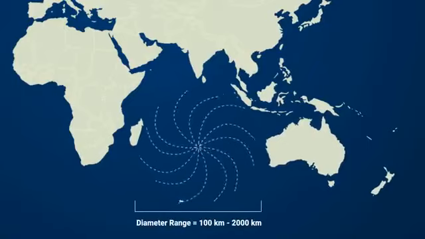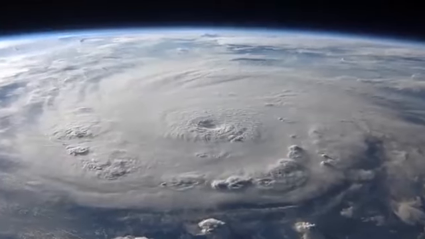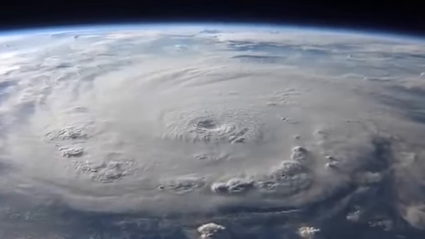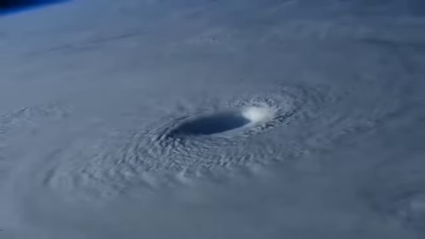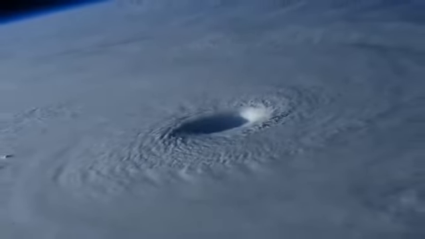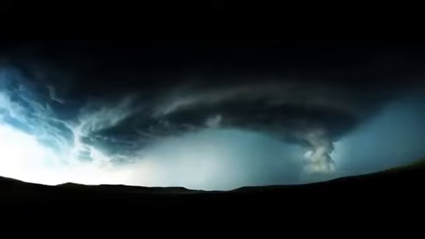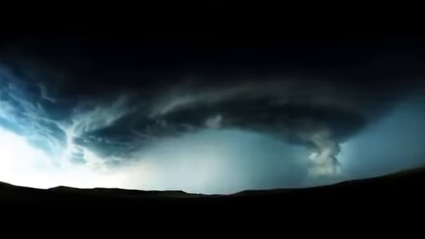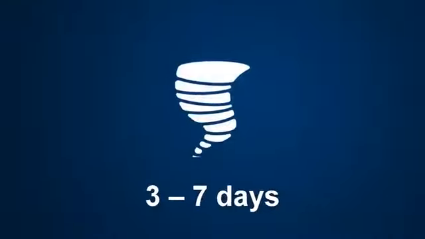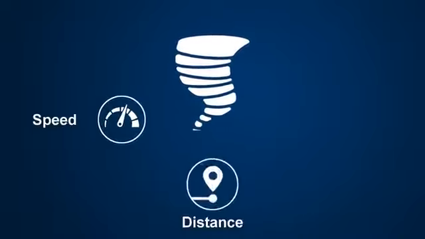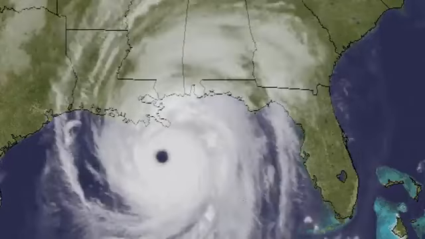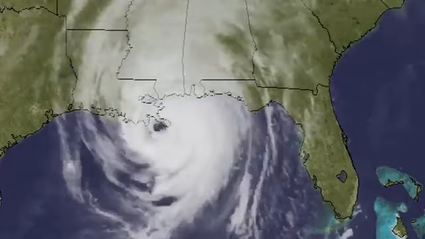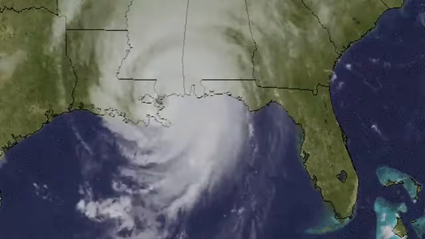When a large amount of air is rushing in to fill the gap, they form huge cyclones and the spiral structure becomes larger and larger, penetrating the clouds and thus creating thunderstorms. Tropical cyclones can grow up to a height of 10 kilometers and they last from 3 to 7 days depending upon the speed of the storm, how far it is away from the land, and how big it is. Cyclones usually fade away or die when they cross the land area.